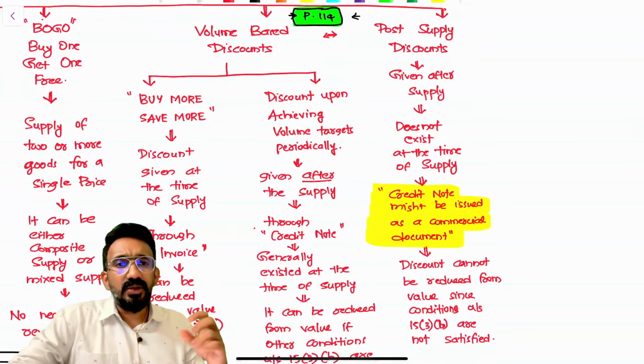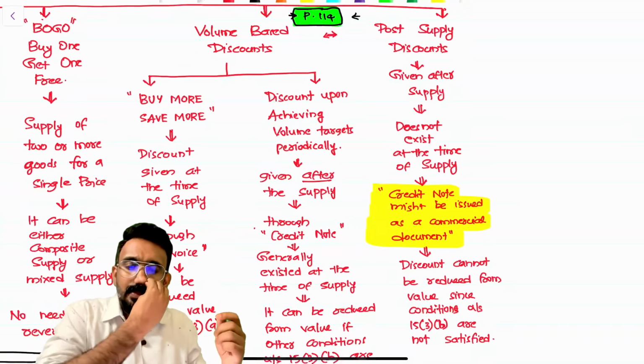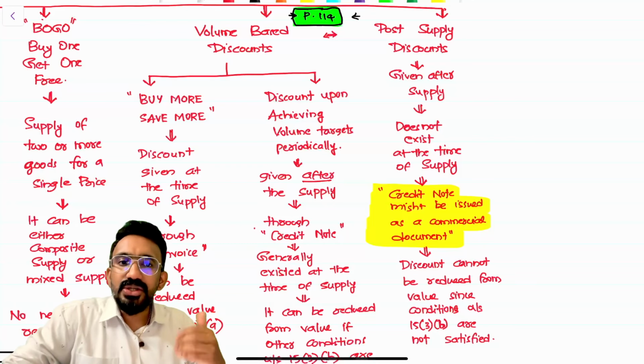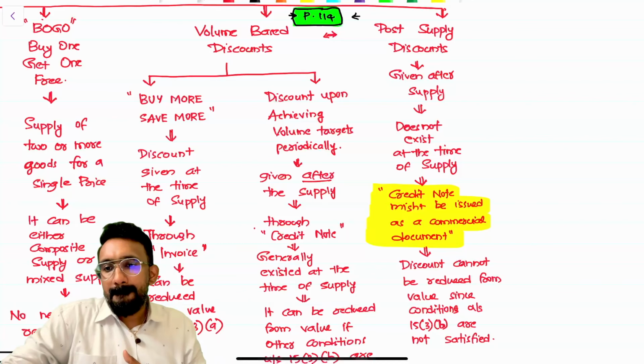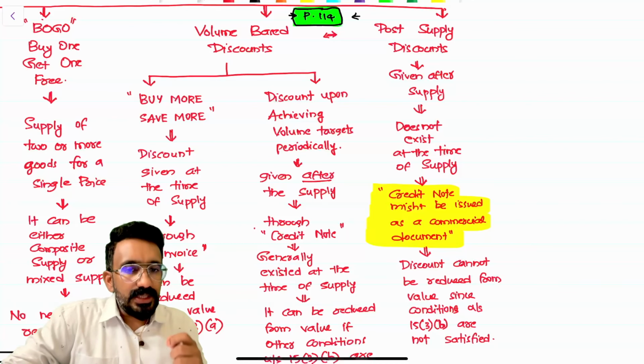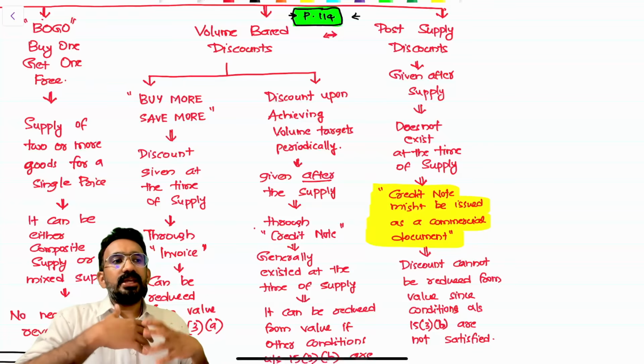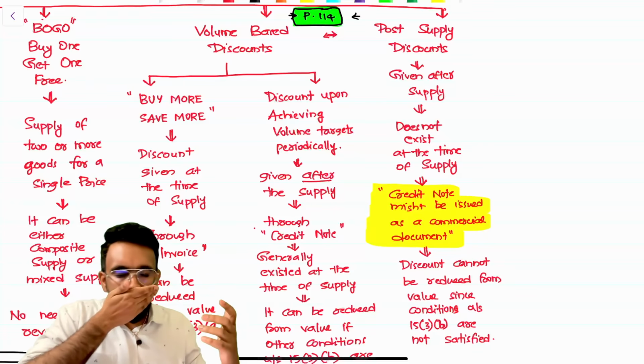Now the last one is called post supply discount. What exactly is a post supply discount? These are discounts given after the supply but do not exist at the time of supply. Can I reduce this? No, it is not satisfying the condition. Here is where you have a confusion about the documentation. So for example, I gave somebody a discount after the supply.